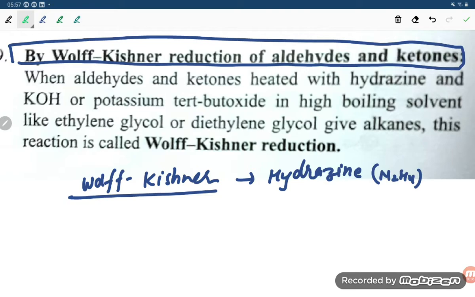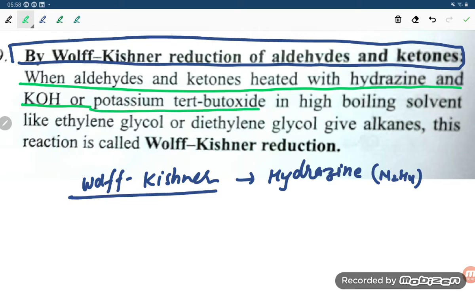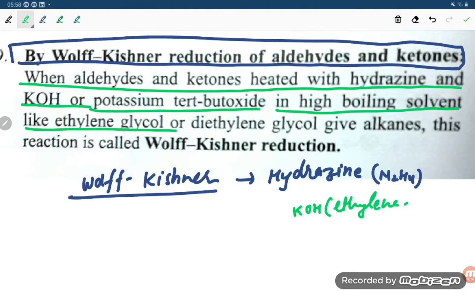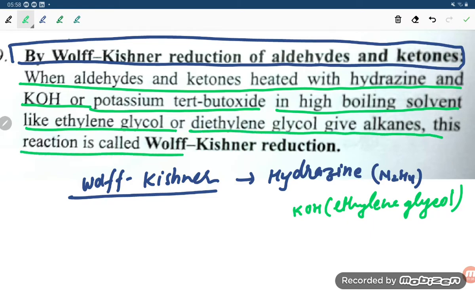When aldehydes and ketones are heated with hydrazine and KOH or potassium tertiary butoxide in a high boiling solvent like ethylene glycol, so we are taking KOH and ethylene glycol, which is alcoholic, or diethylene glycol, it gives alkane. This reaction is called Wolff-Kishner reduction.